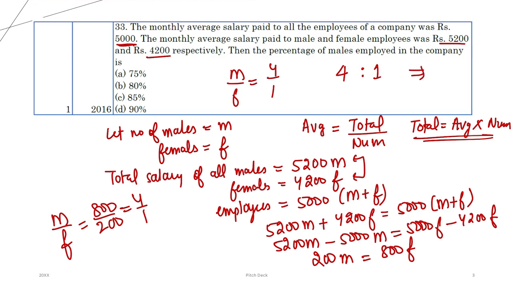So if the total number of employees in the company is 5, there are 4 males and 1 female. So what is the percentage of males in the company? 4 by 5 into 100, means the number of males divided by the total employees in the company. So if you solve this, you will get 80% as the answer. I hope this question is clear to you. This is very similar to the question we have already done in our conceptual video.